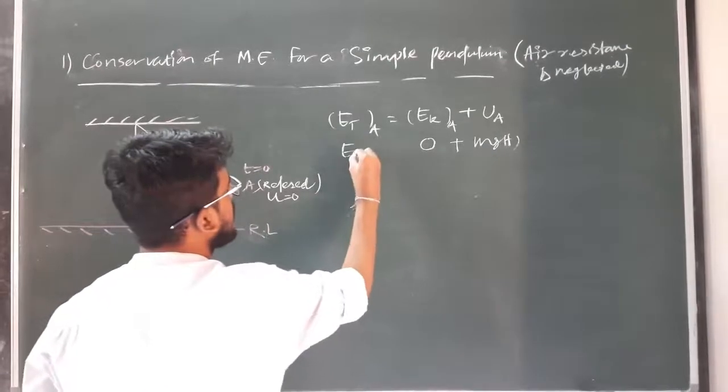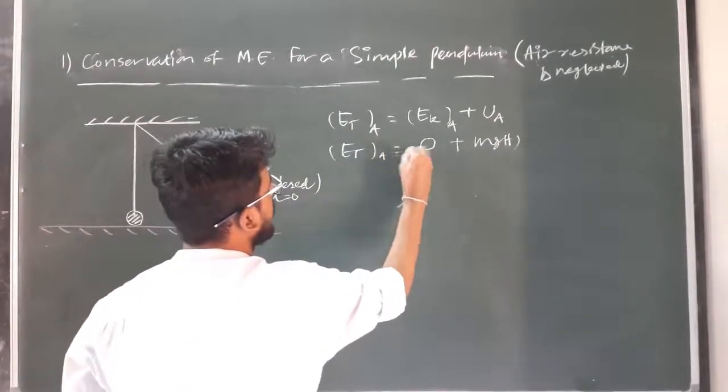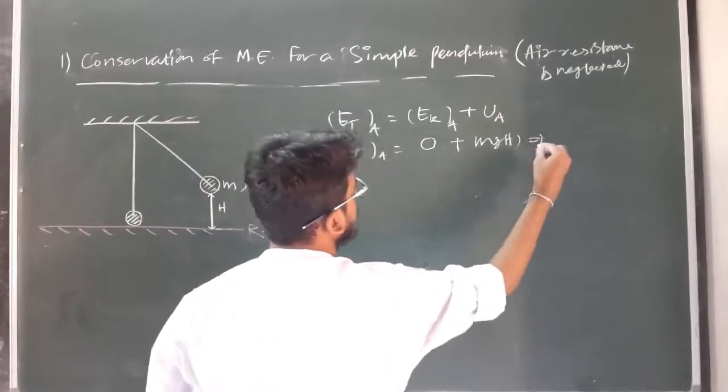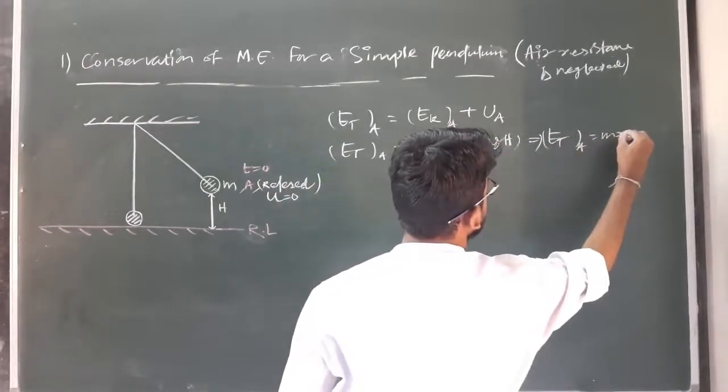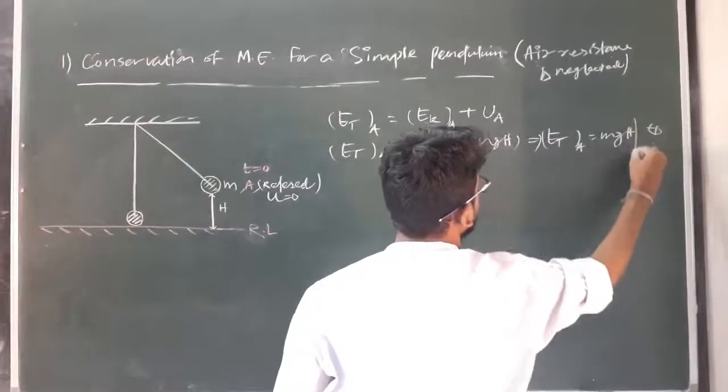So E total at A will be equal to how much? 0 plus mgh. So I can write here E total at A equal to mgh. Let it be equation 1.